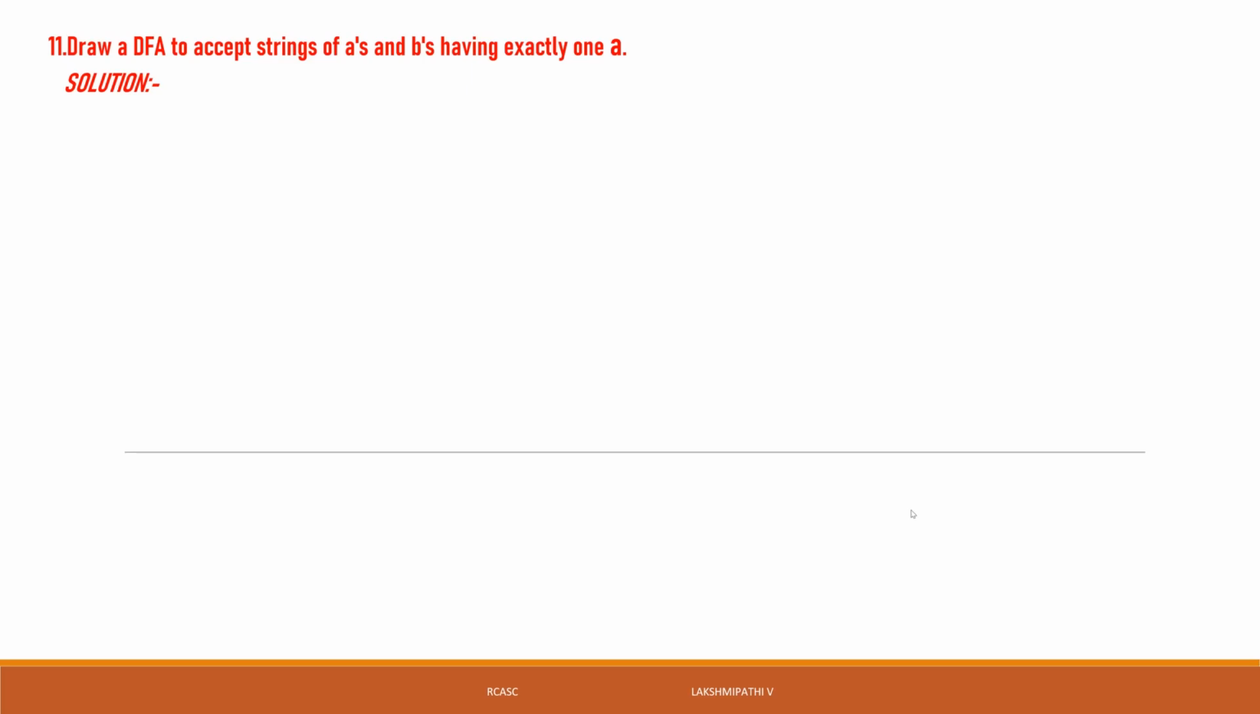That is only the DFA to accept the strings of A's and B's with exactly 1A. But here you can identify the minimum string. Which is the minimum string of this DFA, to accept the strings of A's and B's having exactly 1A? What is the minimum string? The minimum string is A.